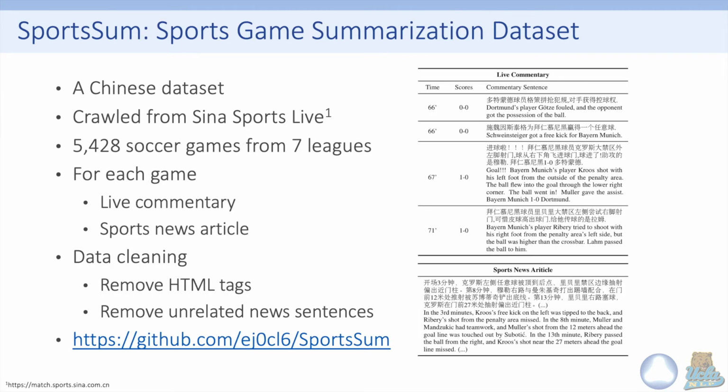To study how to generate sports news from live commentary, we construct a sports game summarization dataset called Sportssum. In Sportssum, we focus on soccer games and we crawl the data from Sina Sports Live. After the data cleaning, we collect around 5,000 soccer games from 7 famous soccer leagues. For each game, we have a live commentary document and the corresponding sports news article. Sportssum is in Chinese, and we release our dataset in the following link.